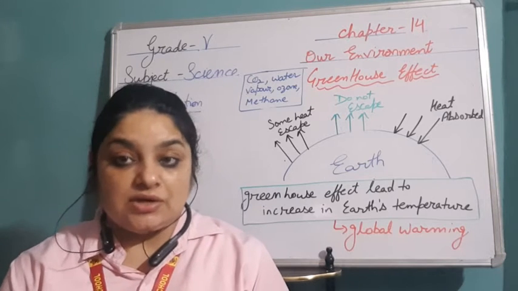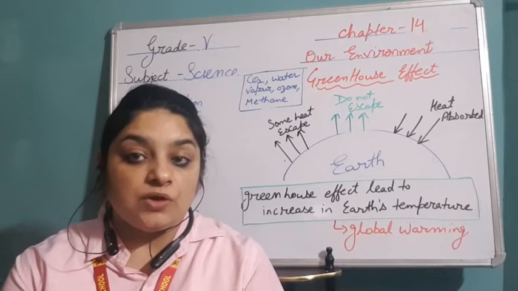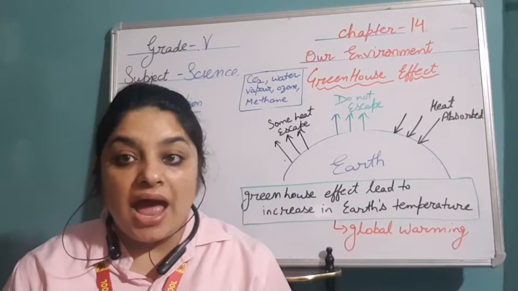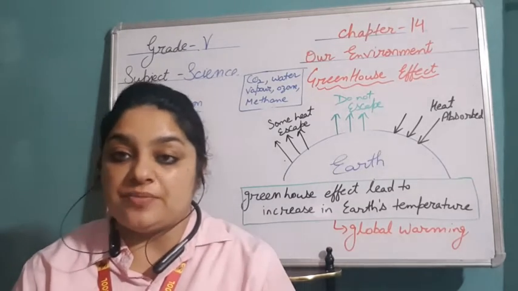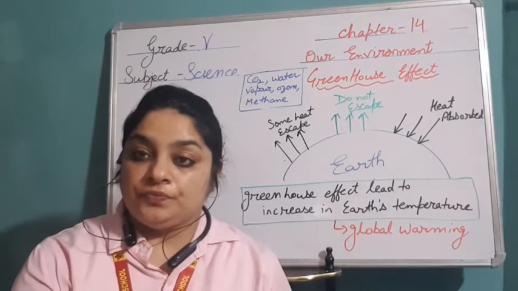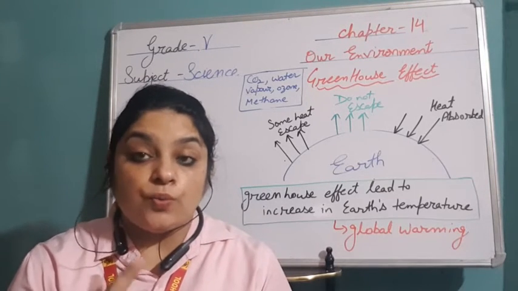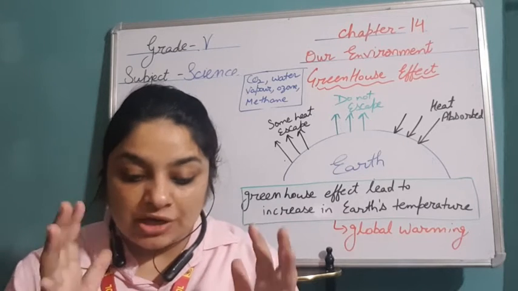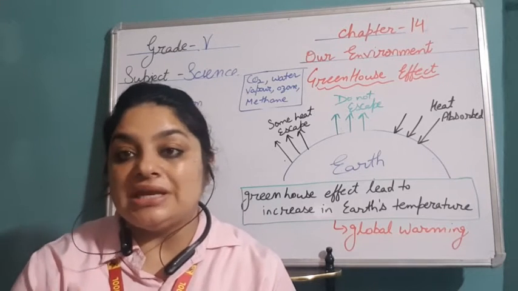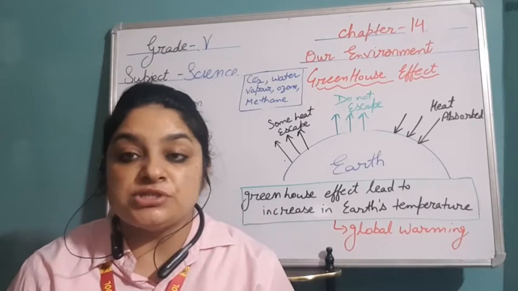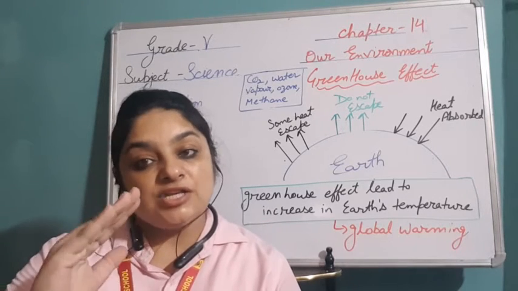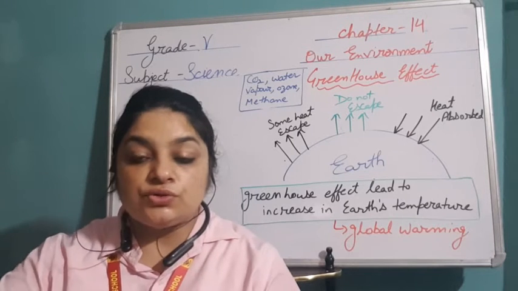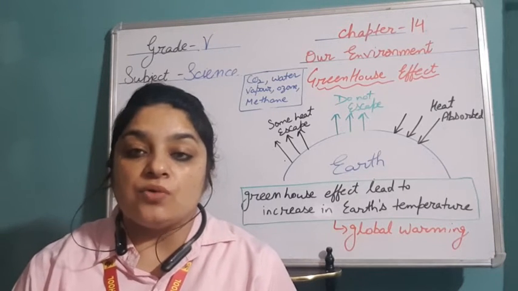Greenhouse, this concept is simply what farmers do. They make a chamber made up of glass material, and there is one quality of that chamber, that it allows the heat to be absorbed. When it absorbs the heat, the temperature in the chamber increases, so the crops get the high temperature which they need for their growth. But there is one quality of that chamber, it doesn't let the heat escape. So this is known as greenhouse.